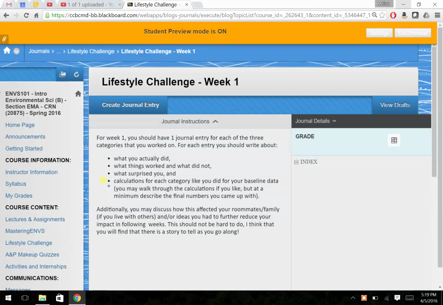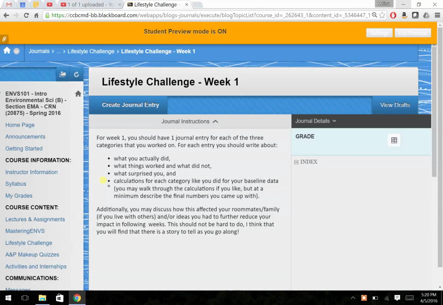How much money would you spend if you kept it at this temperature? Hopefully over time we'll see reductions. So that's just one example. For transportation, I want to see how much you drive, the yearly mileage you would drive in a year if you drove only as much as you drove for this first week, for at least your 2 project days or 1 project day that you had to do. For transportation, I also want to see how much you would spend in gas as well. So again, just go out to a full year just like you would have done in Appendix C, but do it with your new numbers.